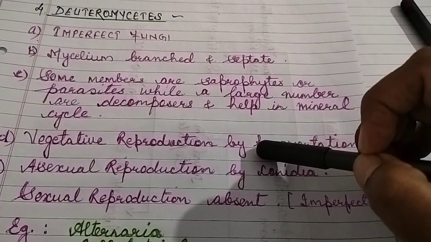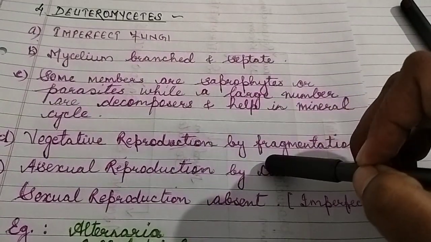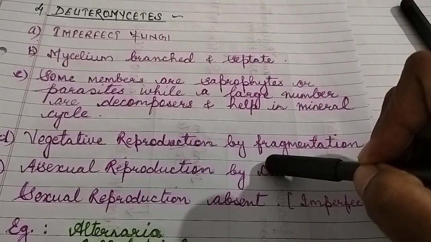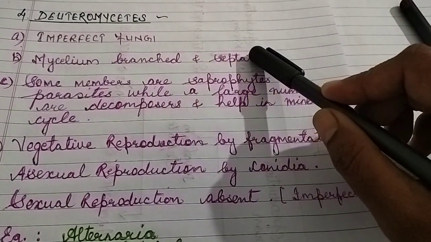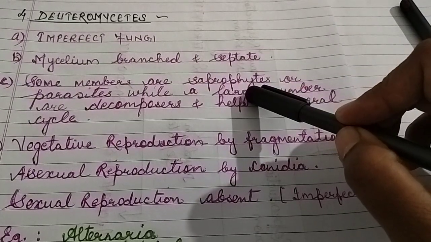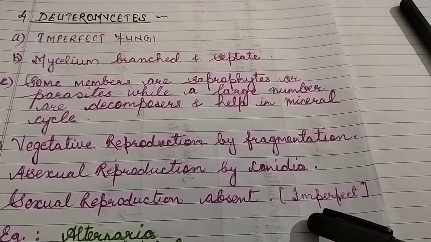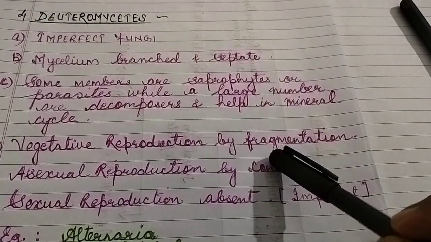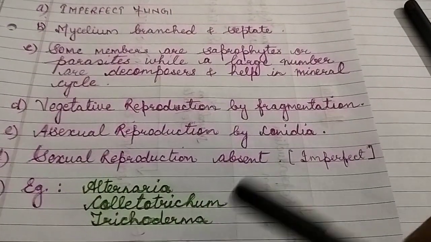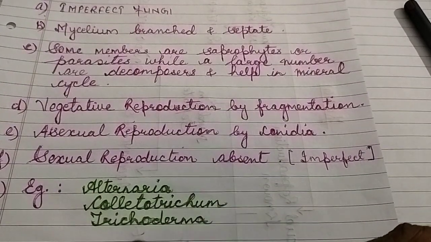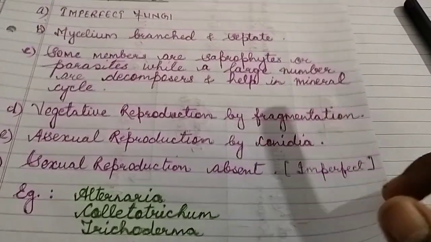So those fungi which formed sexual spores in their life cycle were shifted from Deuteromycetes to Ascomycetes or Basidiomycetes, and the remaining which lacked the perfect stage, that is the sexual stage, were kept in Deuteromycetes. So some examples of Deuteromycetes are Alternaria, Colletotrichum and Trichoderma. These are the examples you have to learn.